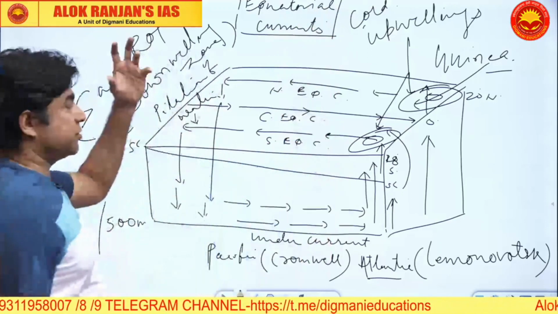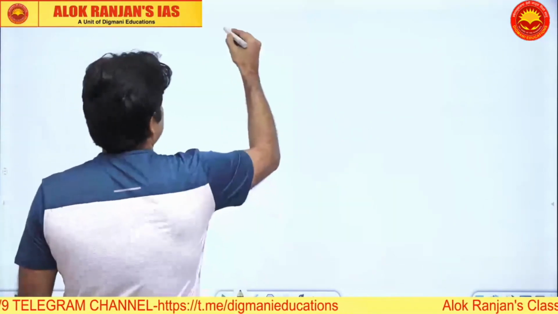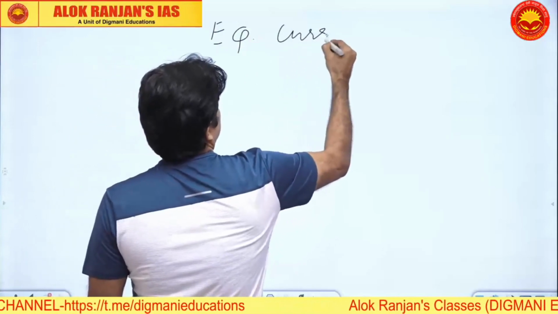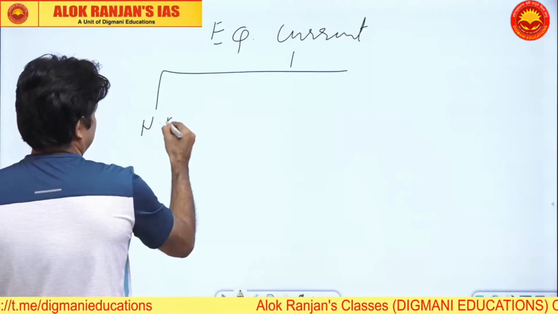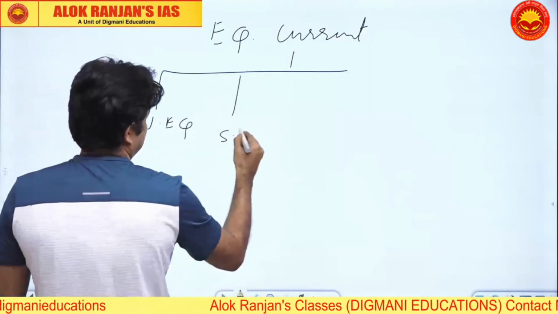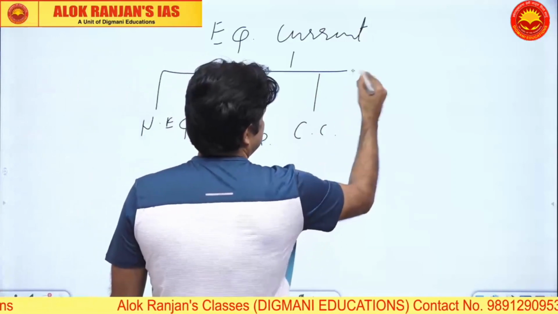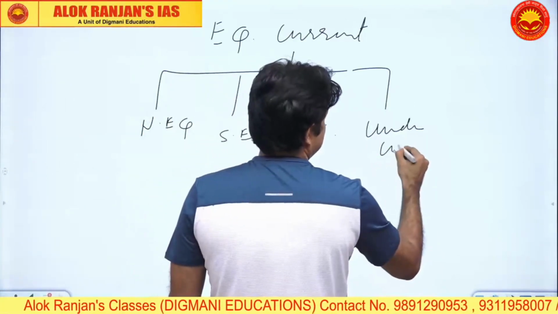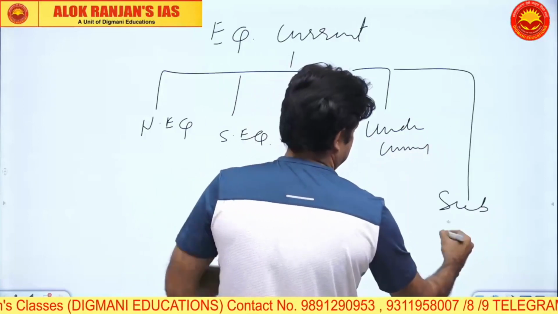So how many equatorial currents are there? We can just think of it in the next. How many equatorial currents are there? North equatorial, south equatorial, counter current and undercurrent, and you can have subcurrents also.